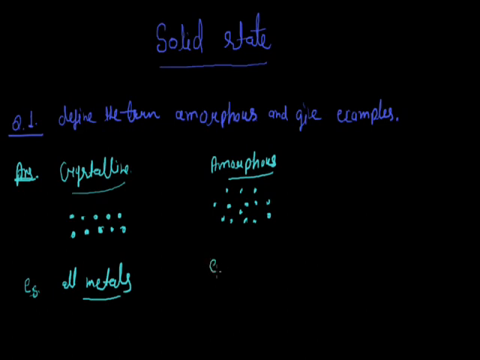And if we discuss the example of glass, although it is a solid, in glass the constituent particles are randomly arranged. Similarly, rubber is also an example of an amorphous solid.